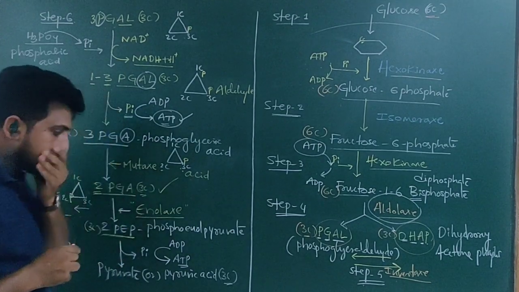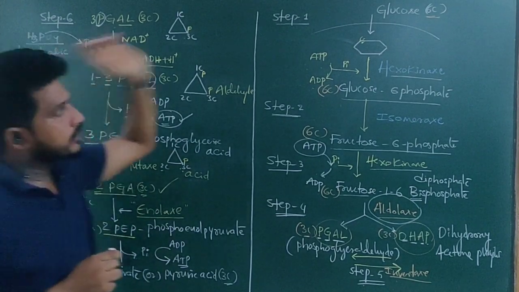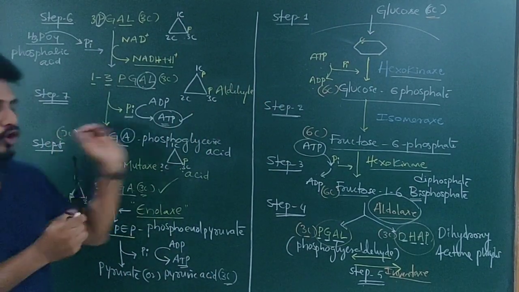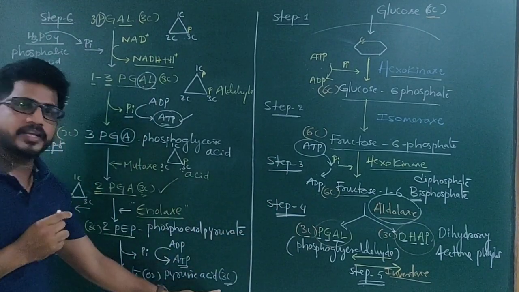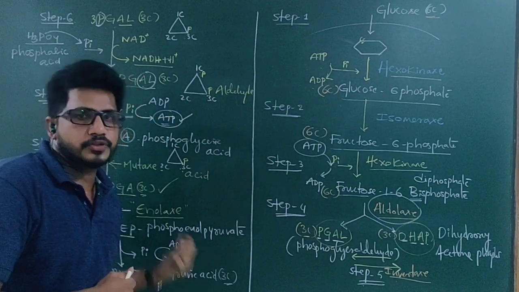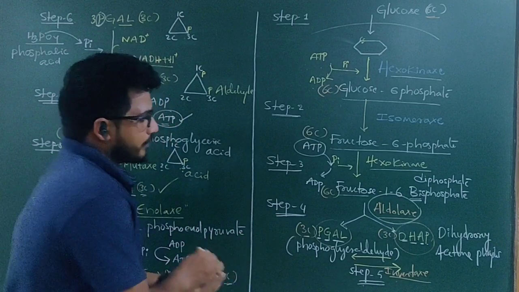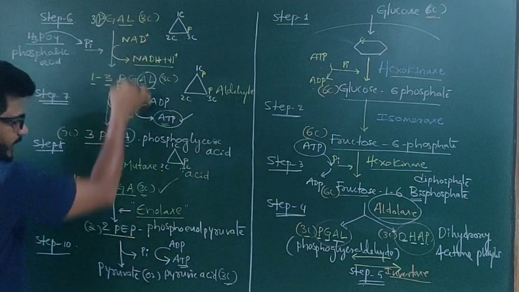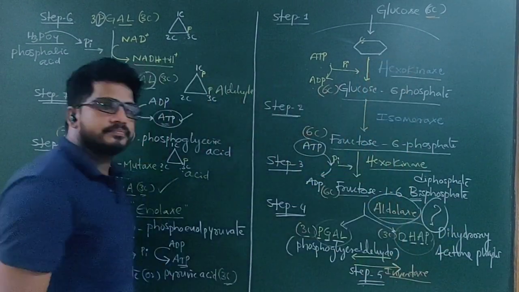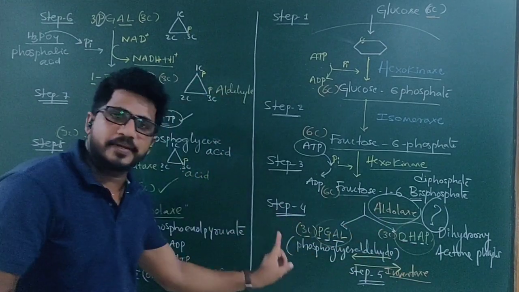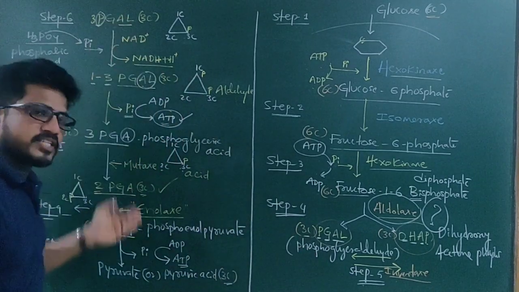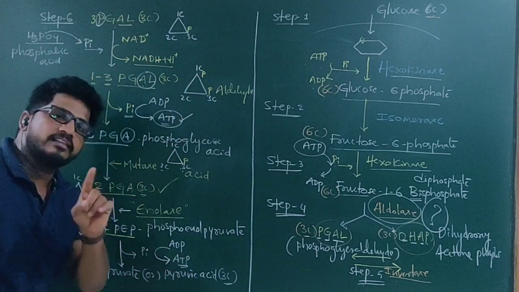My question is, when this process starts, the carbon number is 6. When this process ends, after 10 reactions with lots of enzymes, the carbon number is 3. Means the carbon number should be maintained, no? It becomes half, so one should understand this very clearly. Here PGAL has been continued, but what about the DHAP? You have to ask the question. DHAP again converts into PGAL, right? Once DHAP becomes PGAL, again PGAL undergoes all these 5 reactions, and then another pyruvic acid will be formed.